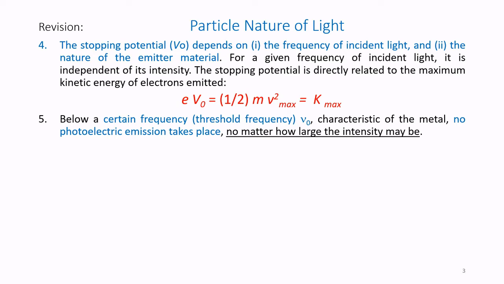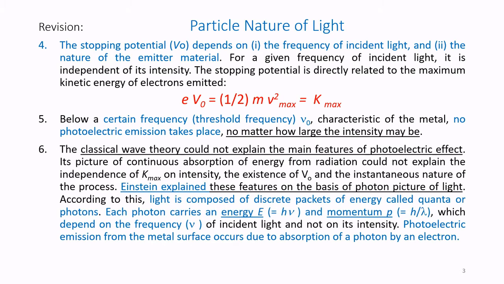That is, below the threshold frequency there is no emission of electrons. Above the threshold frequency, K max depends on frequency, no matter how small the intensity may be. That means a minimum frequency is a must.